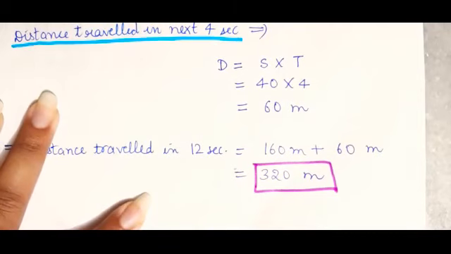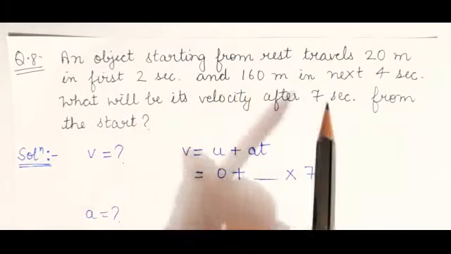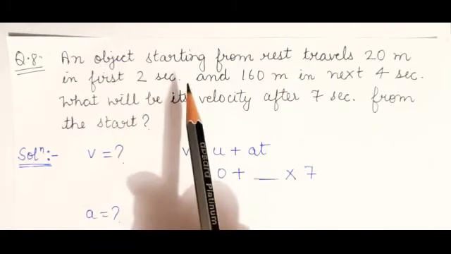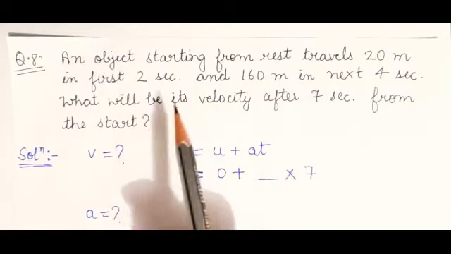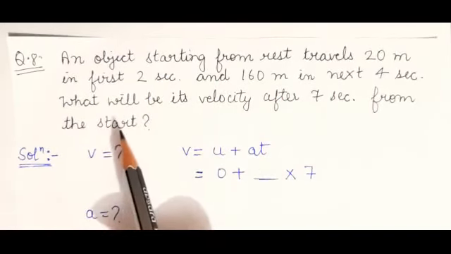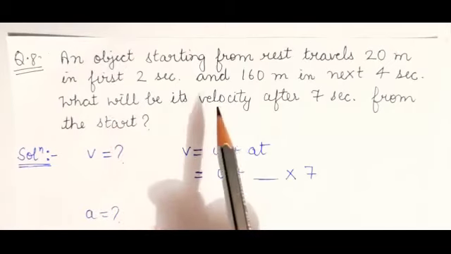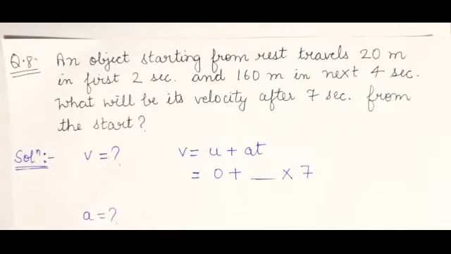Just apply your brain. Question number 8 was, an object starting from rest travels 20 meter in the first 2 seconds and 160 meter in the next 4 seconds. What will be its velocity after 7 seconds from the start? So you need to calculate velocity. If we apply this formula, v is equal to u plus at, initial velocity is 0 and time is 7 seconds.